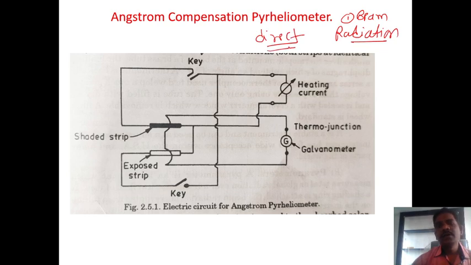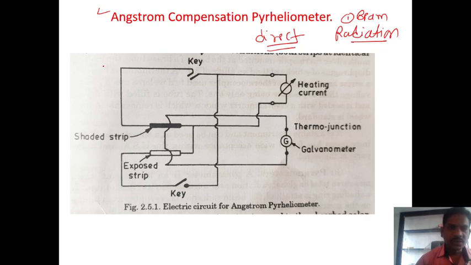Direct, not used for diffuse radiations. And this pyrheliometer is also a different type. This one is the Ångström compensation pyrheliometer, then there are the silver disc pyrheliometers or Eppley pyrheliometers. The exam always asks this: explain the Ångström compensation pyrheliometer.